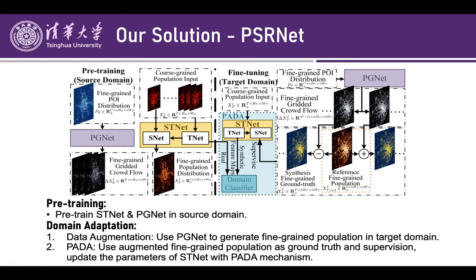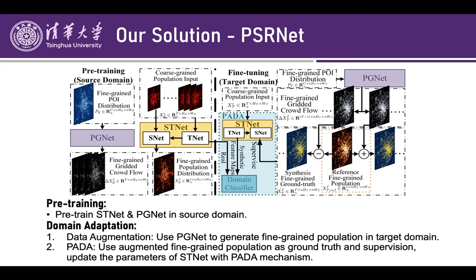Finally, here's the bird view of our whole system. The whole process could be partitioned into two parts. In the first section, we pre-train STNet and PGNet in the source domain with sufficient coarse and fine-grained population distribution.